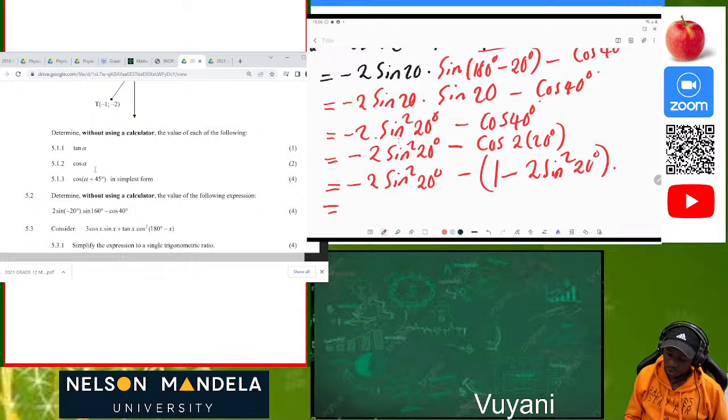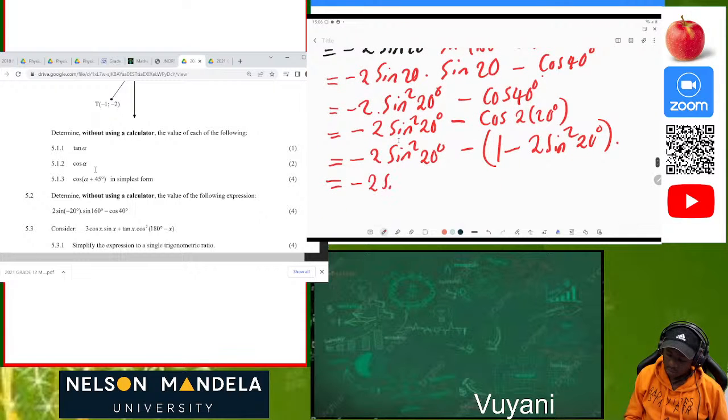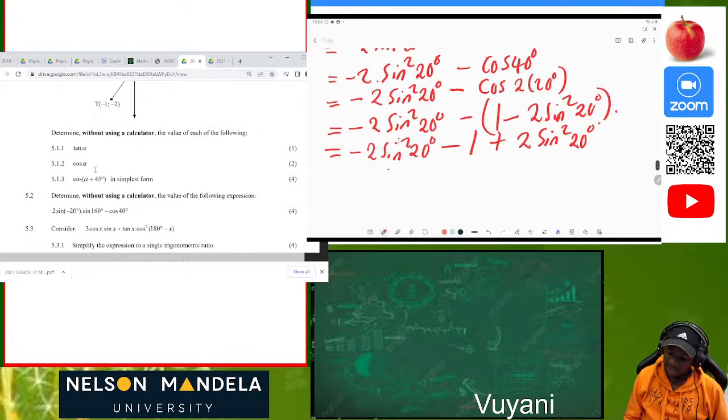Then this will be equal to negative 2 sine squared of 20 degrees minus 1 plus 2 sine squared of 20 degrees, since negative times 1 is negative 1, and negative times negative is positive 2 sine squared of 20 degrees. Now we can see that these two terms cancel to 0, and your final answer will just be negative 1.